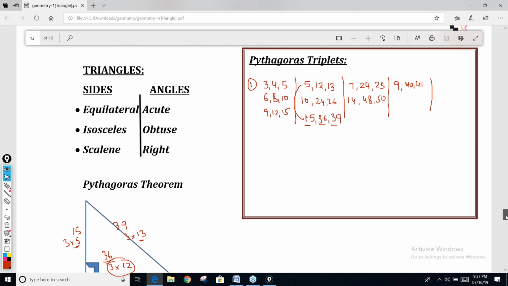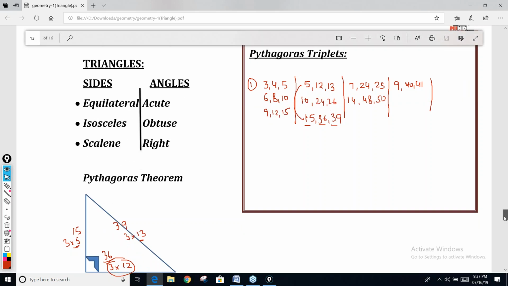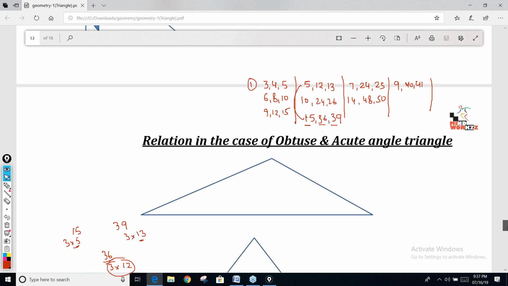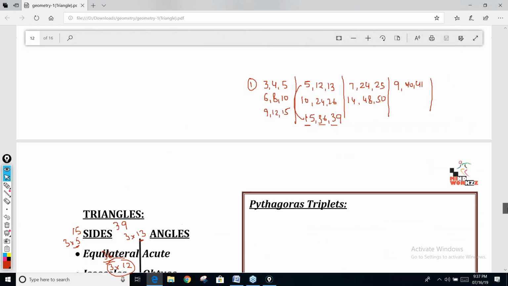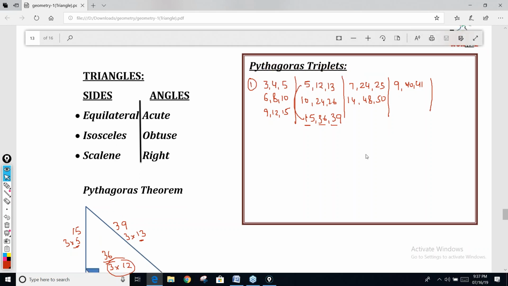The three numbers which satisfy this equation, and you can find all these triplets on your own. You need not remember them. How? Look at the method of finding these triplets on your own. If this side is 3, you need to find the square of 3.